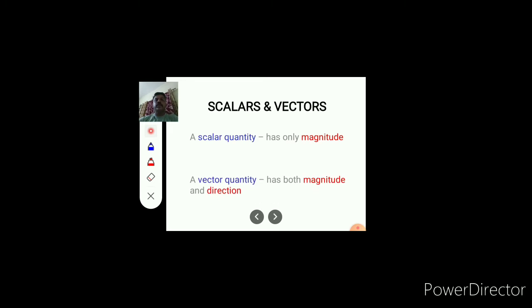A vector quantity has both magnitude and direction. If we consider any vector quantity, it has its own magnitude as well as direction. Magnitude and direction, both things are required for a vector quantity. Which are the scalar quantities and which are the vector quantities, we see in our next PPT.